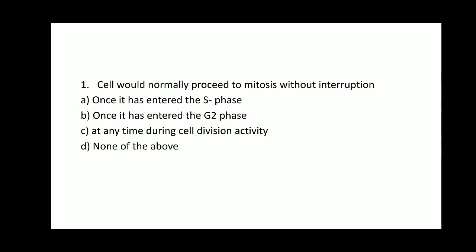But for the cell to proceed to mitosis, it should duplicate its DNA, and the duplication of the DNA takes place in the S phase. So option A, once it has entered the S phase, the cell will proceed to mitosis without interruption. So option A is the right answer.